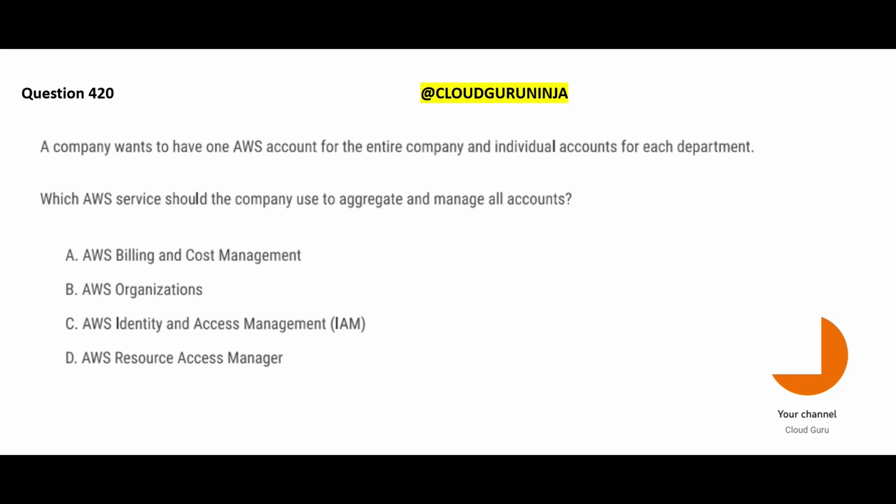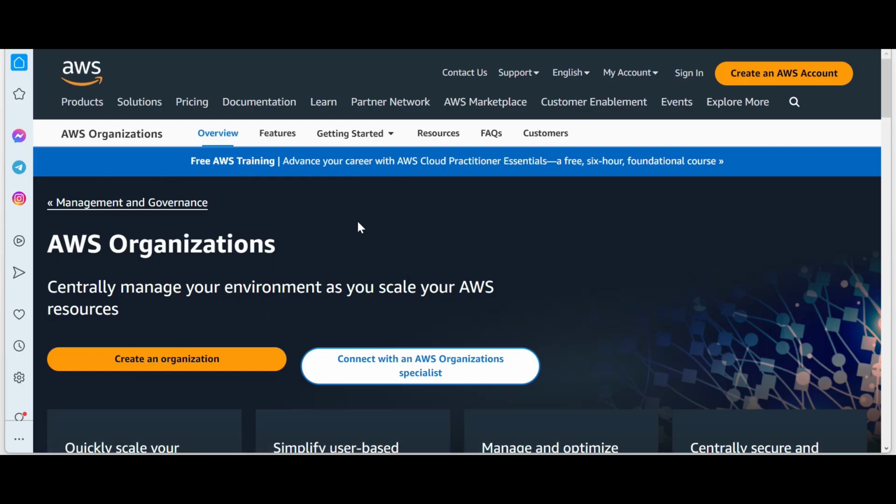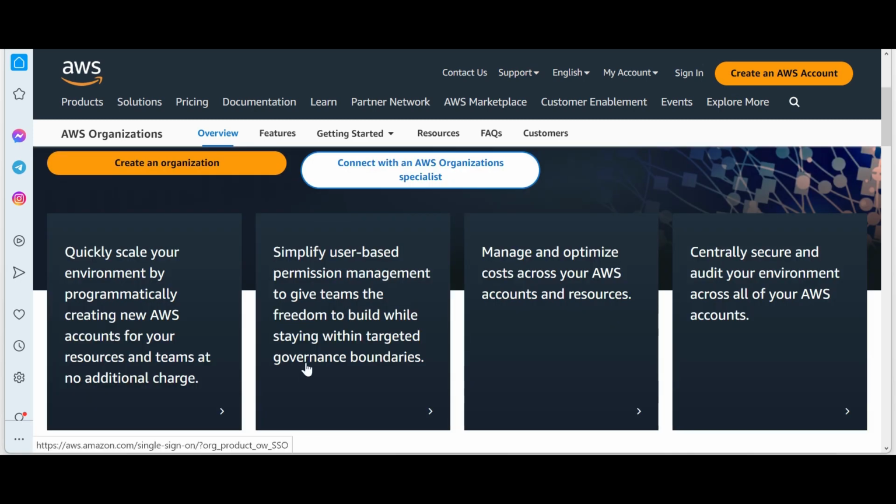A company, for the entire company, you have a finance department, IT department, and so many other departments. For the entire company, you want AWS accounts. Simple thing. The first thing that comes to my mind is AWS Organizations, because it will centrally manage your environment as you scale your AWS resources. So you can keep adding your accounts. You can have multiple departments, and within a department, you may have multiple teams. You can still keep adding them and manage and optimize the cost of managing the AWS accounts and resources.